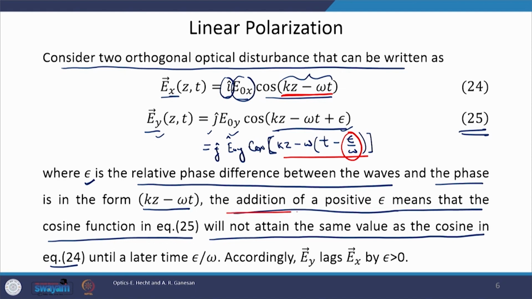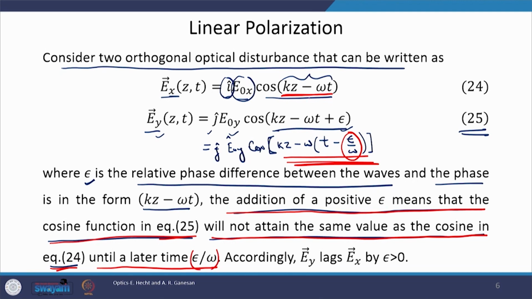The addition of a positive epsilon means that the cosine function in equation number 25 here will not attain the same value as the cosine in equation 24 until a later time, epsilon by omega.